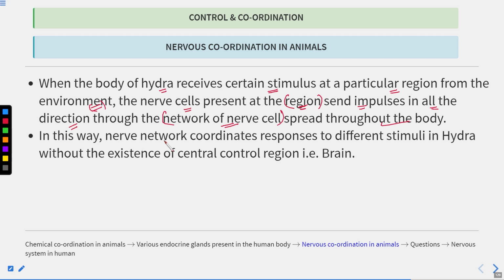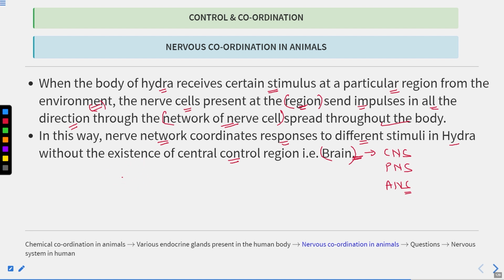Now, in this way, the nerve network coordinates responses to different stimuli in hydra without the existence of the central control region known as the brain. In higher organisms, the brain is present and the brain is doing all the functions. Clear? It is a part of the central nervous system. So in higher organisms, the central nervous system is present, the peripheral nervous system is present, as well as the autonomous nervous system. Clear? So in Hydra, you can see the nervous system is quite simple.